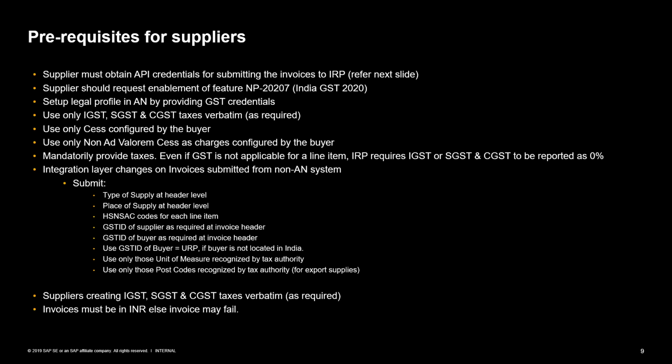In fact, we have also checked that suppliers whose turnover is less are not even allowed to carry out the next step with the IRP. For example, I tried to create one credential for a particular supplier whose turnover was less than 500 crores of rupees. I got a message that you are not eligible to do it, right? So it's a supplier's responsibility to ensure that his turnover is more than 500 crores, and that's why he is required to send us a request to enable the feature NP 20207.